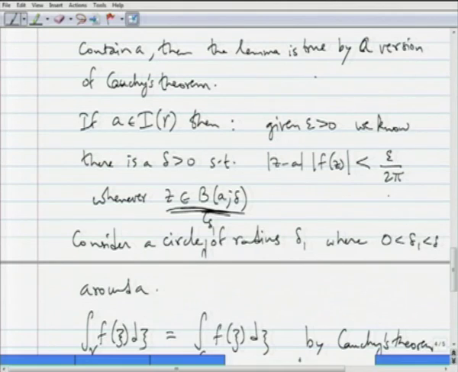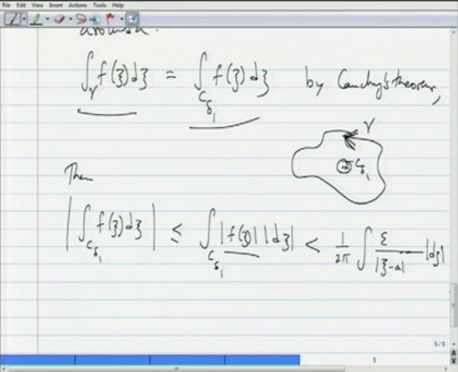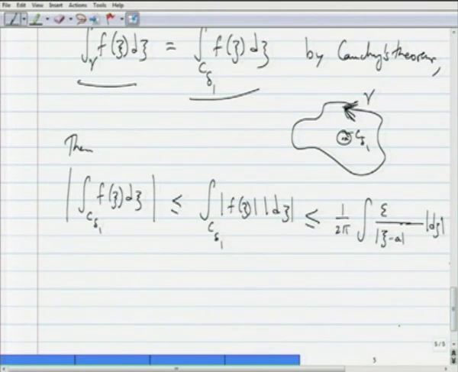So, for all points on the contour C delta 1, this inequality holds, this estimate in terms of epsilon holds, and so we can say that the modulus of the integral is less than or equal to epsilon by 2 pi times the integral of 1 by modulus of zeta minus a times modulus of d zeta on C delta 1. This integral is 2 pi, so that cancels and this is equal to epsilon.